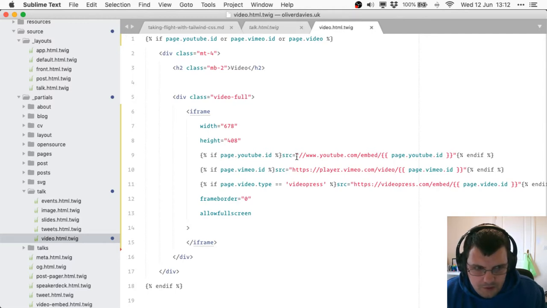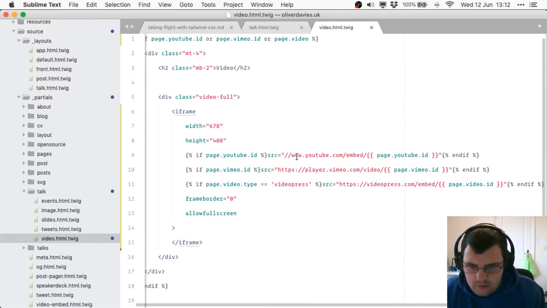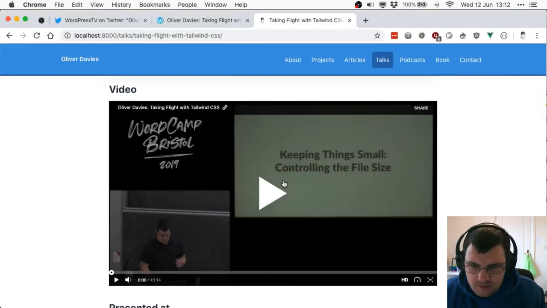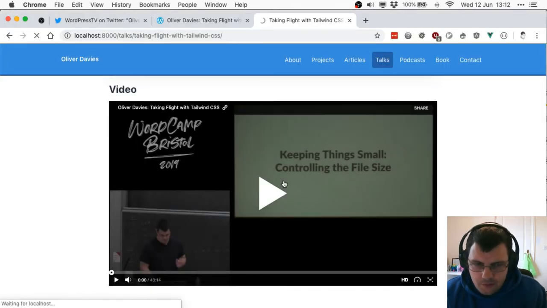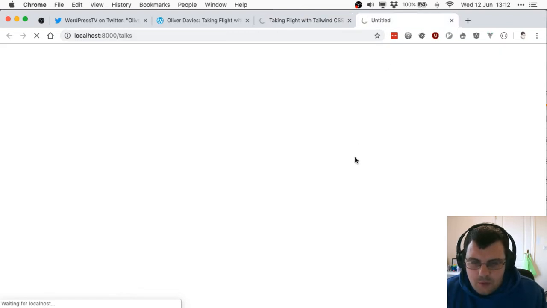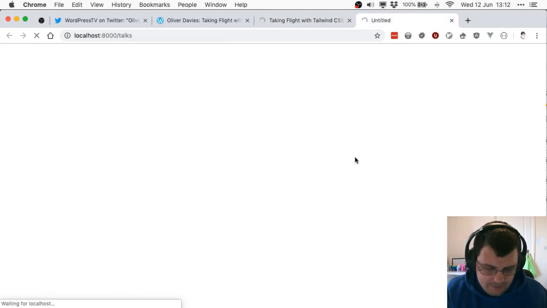So hopefully that's going to still work. So we've now just got one iframe and we're just swapping out the source attribute. So let's just reload that page. And let's see, hopefully this stays the same. And maybe let's get one of the YouTube ones up as well. We'll just check that we haven't broken anything on the YouTube one.